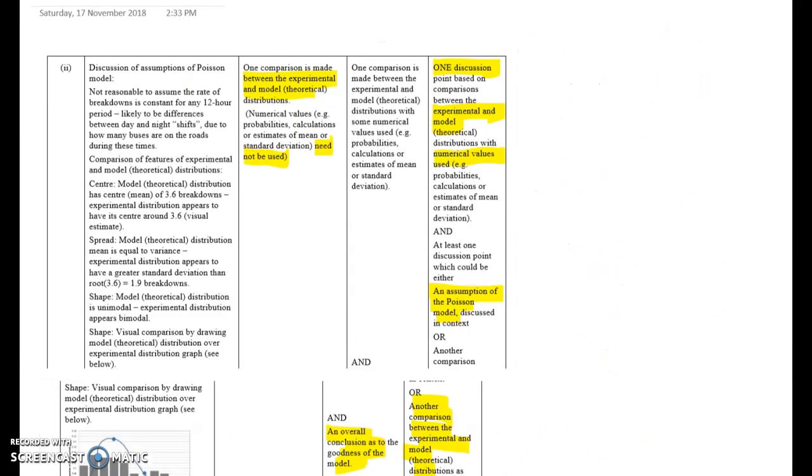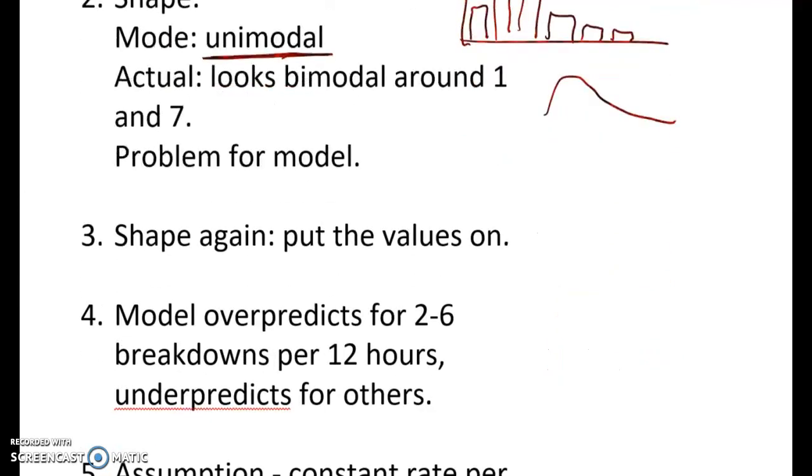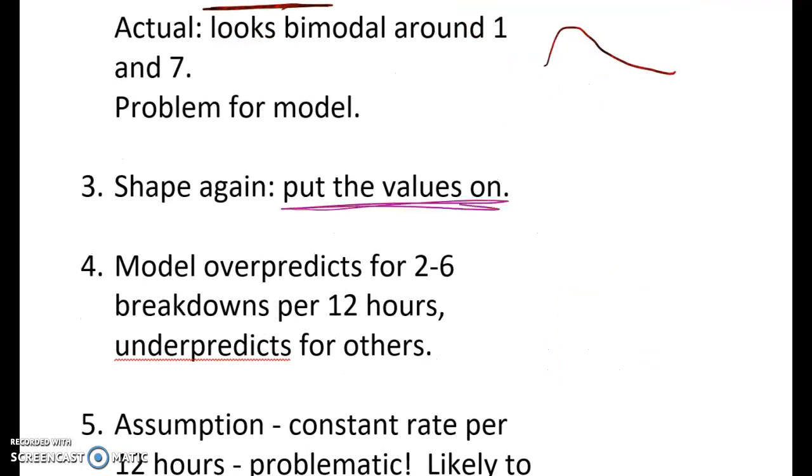So I've written up some shorthand for you on that, this is what I've said. Okay, we've done shape. Yep, shape again. Put the values on and just show that they don't fit. And the model is over predicting for 2 to 6 breakdowns, and it's under predicting for others.